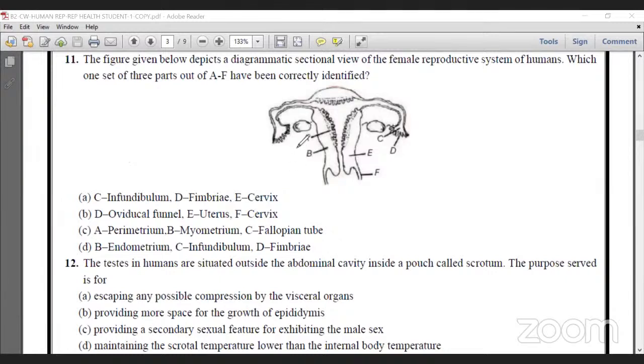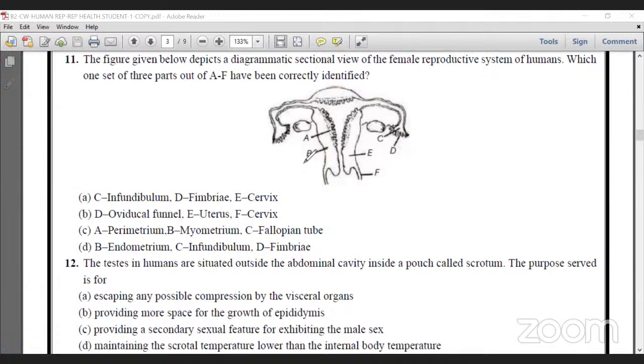Sorry for the interruption, sir. A small doubt from the student. What is the meaning of efferent ductules? Efferent means receiving, afferent means going. These ducts receive sperm from the rete testis. The rete testis collects the sperm from the seminiferous tubules, the structural and functional unit where sperms are produced.